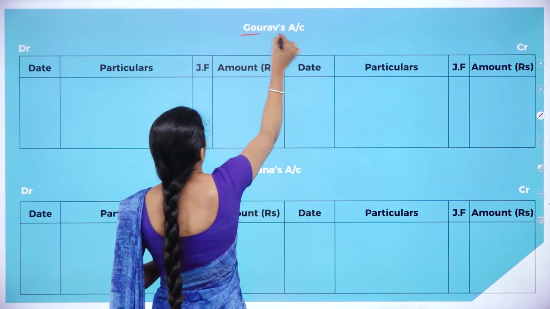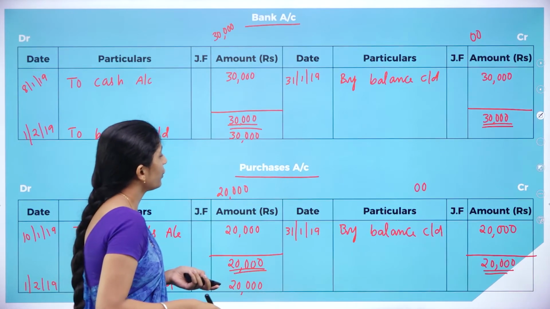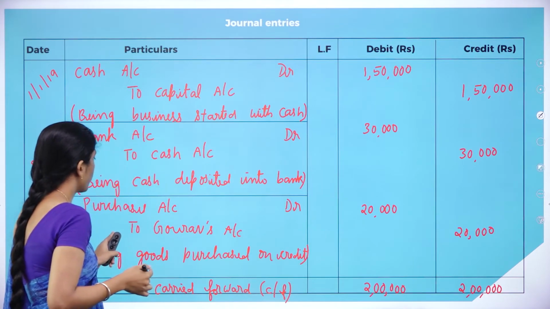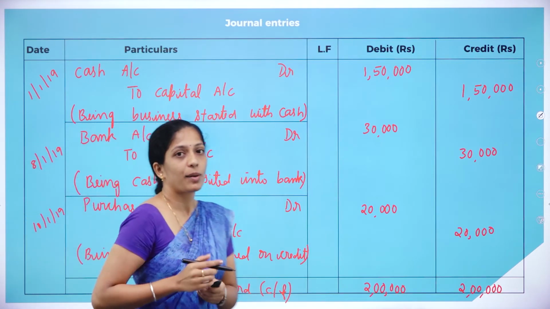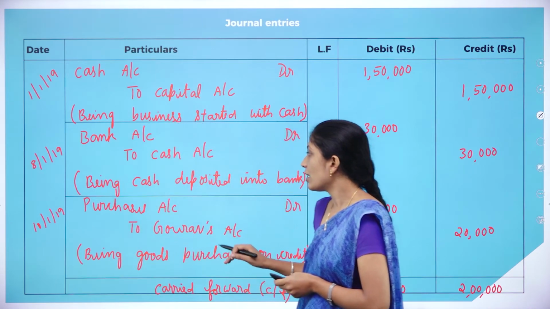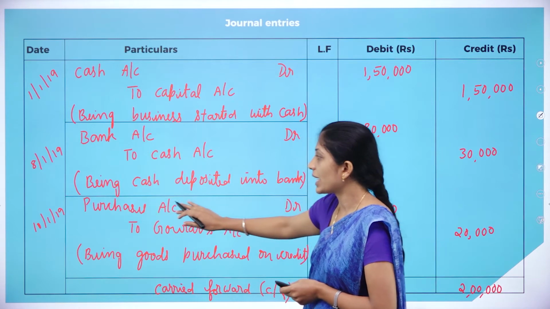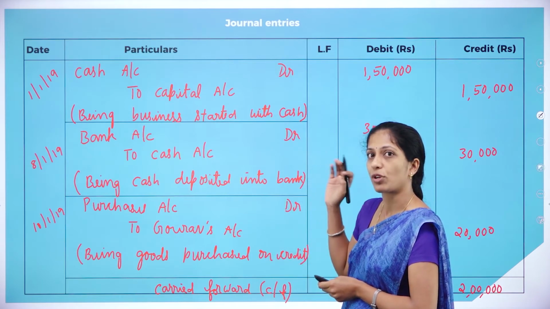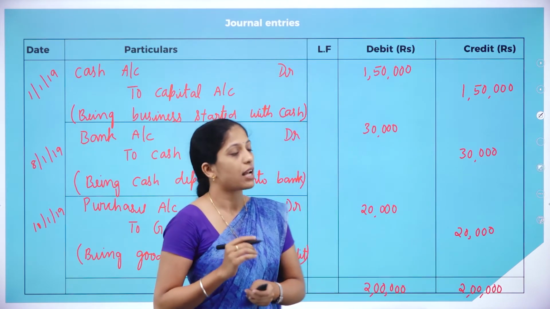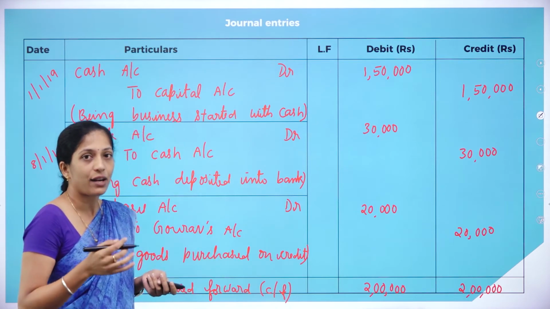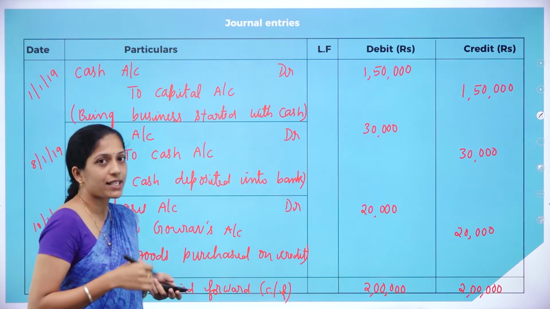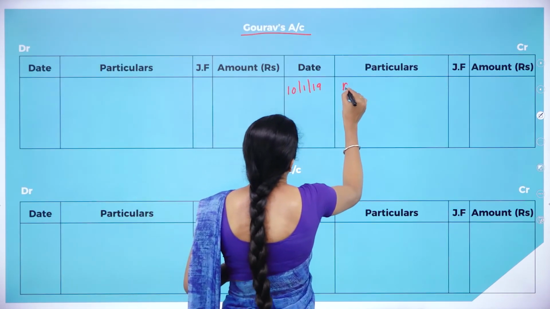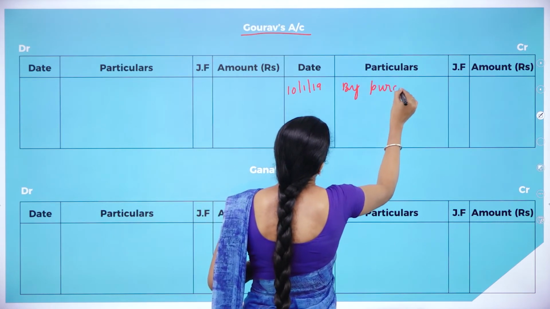Now we shall prepare Gaurav's account. Go through the journal entry where there is Gaurav's account. First entry no, second entry also there is no Gaurav's account, third entry, yes, there is Gaurav's account. Since we are preparing Gaurav's account, leave Gaurav's account. The remaining account is purchases account, since it has been debited. So we have to record it on the credit side of Gaurav's account. How to record? 10/1/2019 by purchases account 20,000.